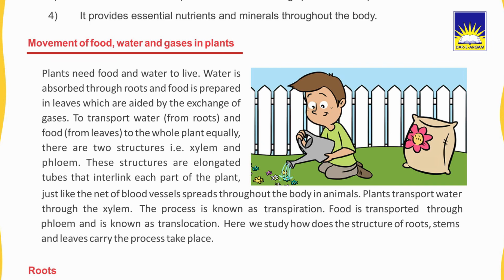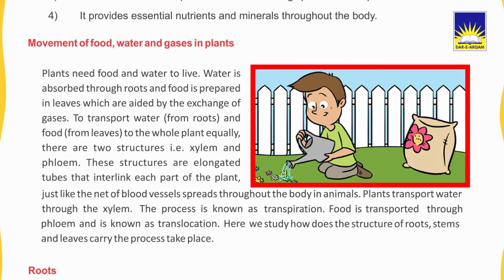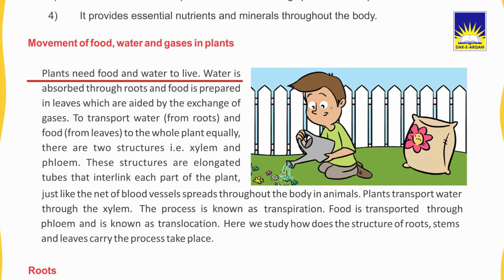Movement of food, water and gases in plants. You can see in the picture that a boy is watering the plants. Plants need food and water to live. Water is absorbed through roots and food is prepared in leaves, which is aided by the exchange of gases. To transport water from roots and food from leaves to the whole plant equally, there are two structures, xylem and phloem. These structures are elongated tubes that interlink each part of the plant.